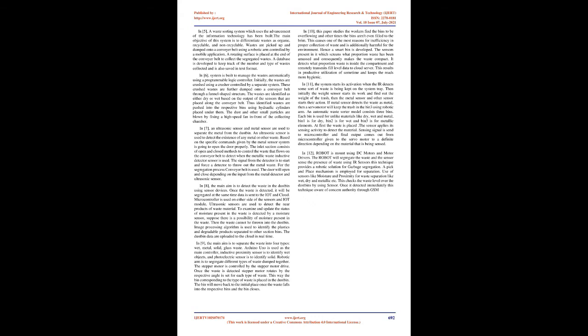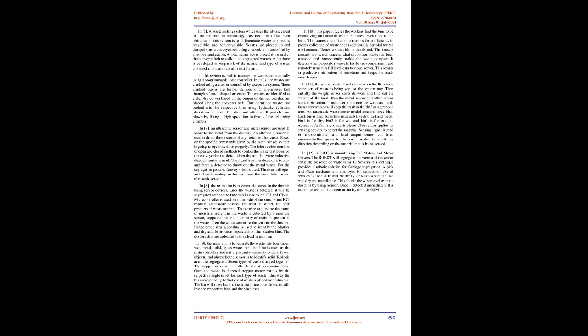In 6, a system is built to manage the waste automatically using a programmable logic controller. Initially, the waste is crushed using a crusher controlled by a separate system. These crushed wastes are further dumped onto a conveyor belt through a funnel-shaped structure. The waste is identified as either dry or wet based on the output of the sensors that are placed along the conveyor belt. Thus identified waste is pushed into the respective bins using hydraulic cylinders placed under them. The dust and other small particles are blown away by fixing a high-speed fan in front of the collecting chamber.